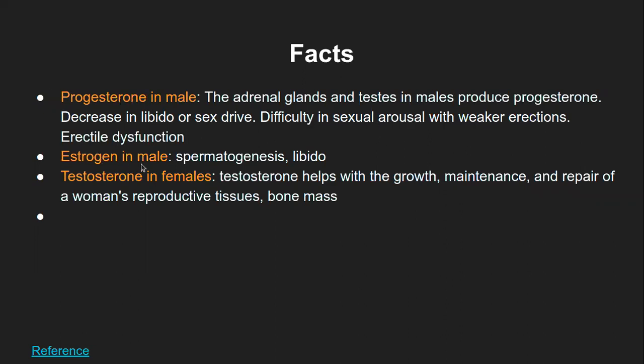Similarly, there is estrogen in males, which takes part in the spermatogenesis process, like in females it takes part in ovule formation. It facilitates the formation of the oocyte. In males also it supports spermatogenesis, and it also has a part in libido.